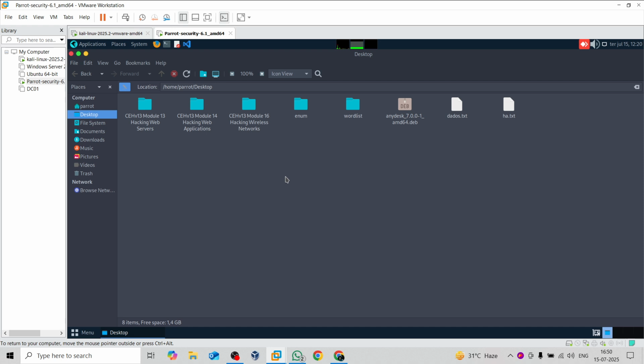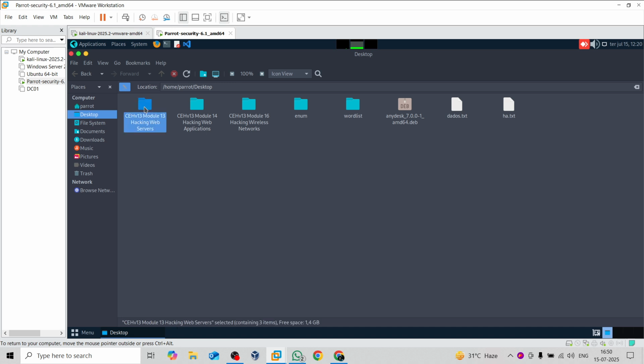Multiple people are asking me to upload the engagements, which I cannot do because it's personal property and confidential data. Students who have paid a big amount, like $500 to $600, get that access, so I cannot provide it openly for free. I understand this is against their policy, so I'm really sorry that I cannot cover it. But you can set up your lab the way I have done. It's not rocket science.